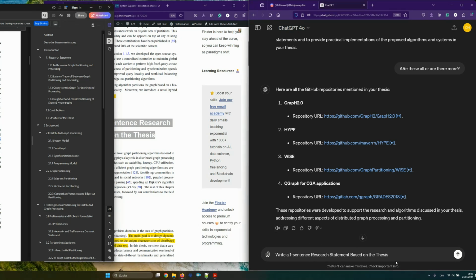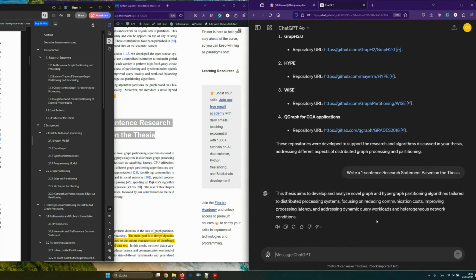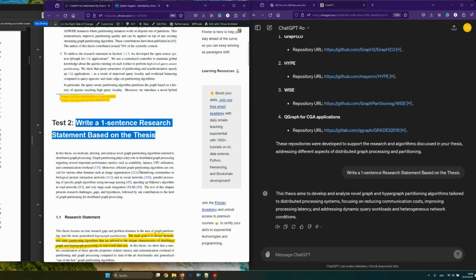So let's check if it can provide the research statement. The thesis aims to develop and analyze novel graph and hypergraph partitioning algorithms tailored to distributed processing systems. Yes, I think this is exactly what it does. Focusing on reducing communication costs, improving processing latency, and addressing dynamic query workloads and heterogeneous network conditions. Okay, so far so good, but this is still quite easy stuff because we are only at page 24.